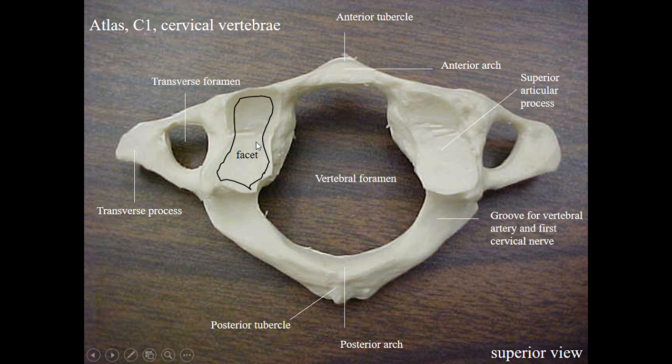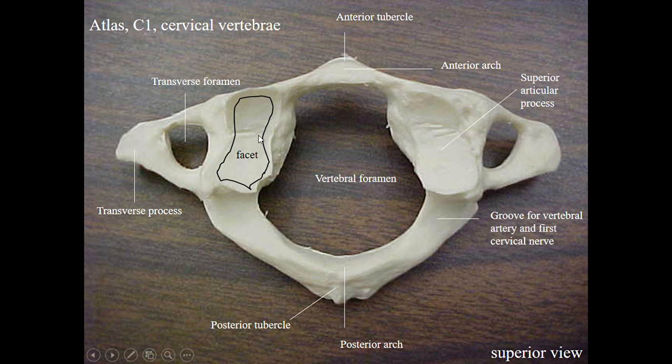This is a superior view of the atlas. Once again, the parts of the atlas: the lateral mass with the superior facet, which articulates with the occipital bone, and the inferior facet inferiorly. It possesses two transverse processes with the foramen transversarium, and the anterior and posterior arches.